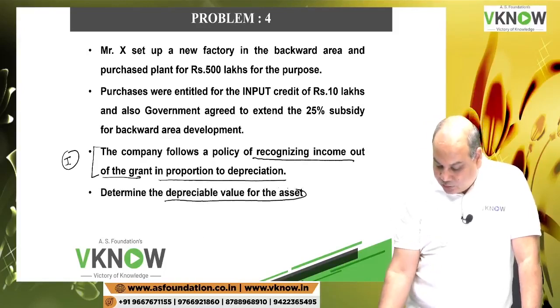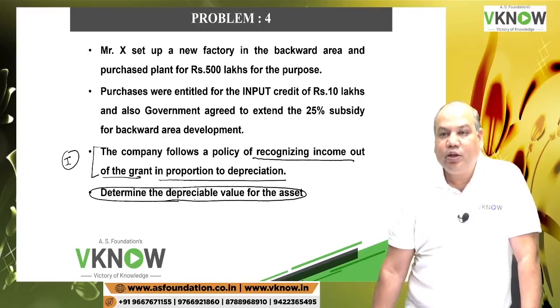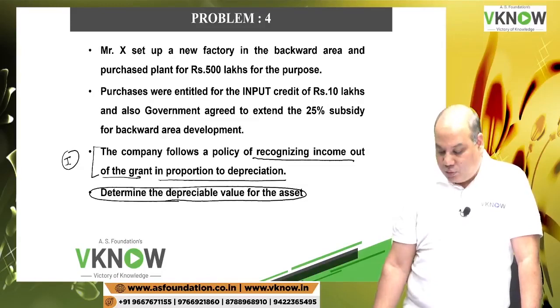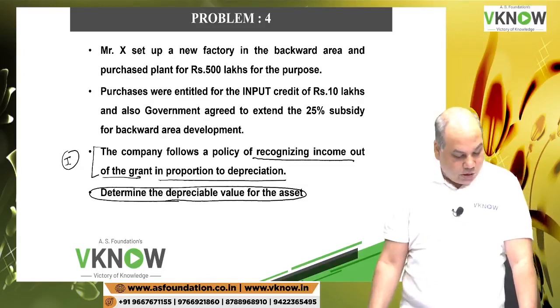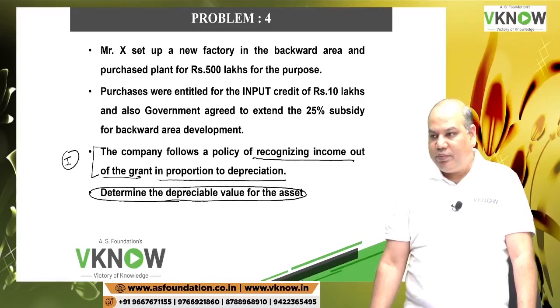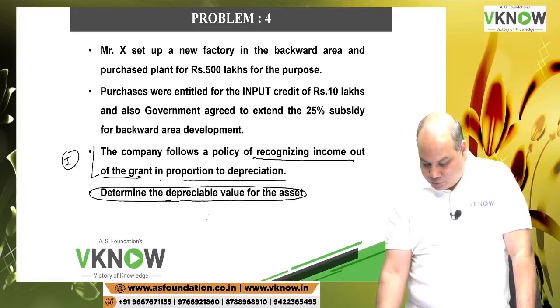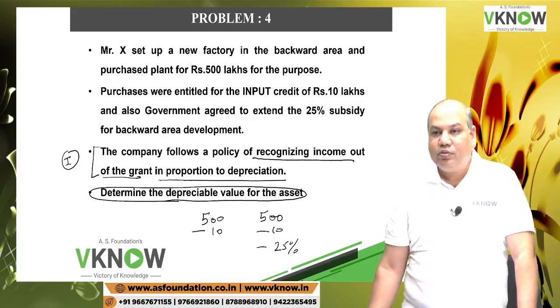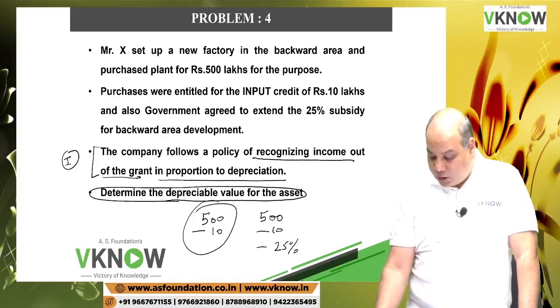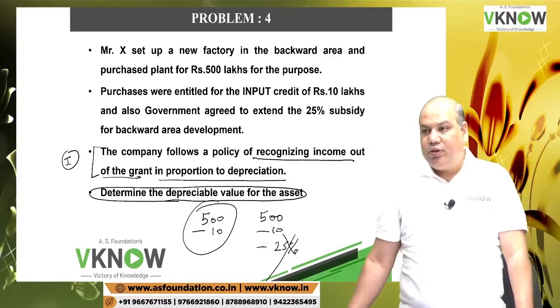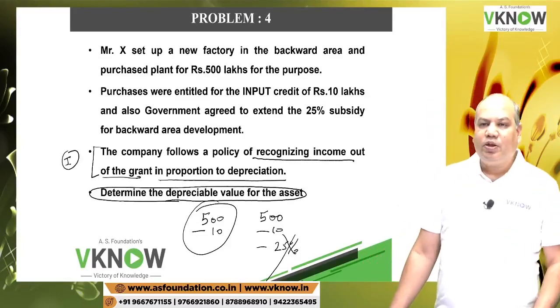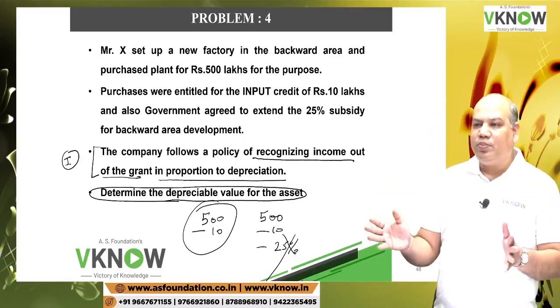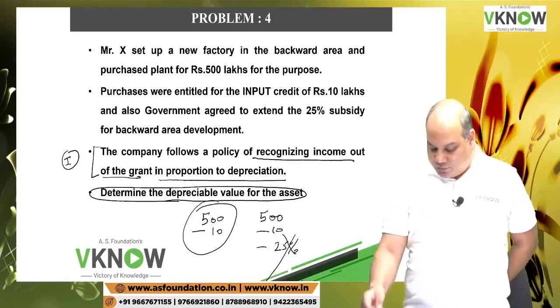Determine the depreciable value of the asset. First you will try. It's just a 1 line answer. Depreciable value. So there are 2 possible answers. Some students will take 500 minus 10 and minus 25% also. Which is right? This is right, because I am not crediting the grant to the PPE account. So why will I reduce my PPE account?